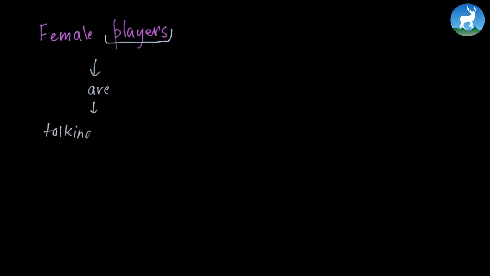Now again, we see female players. Whether it's male or female, we exclude that. We just see if this word is singular or plural. And here players means more than one player, which is the plural form. Hence we use are. Female players are talking to their coach.